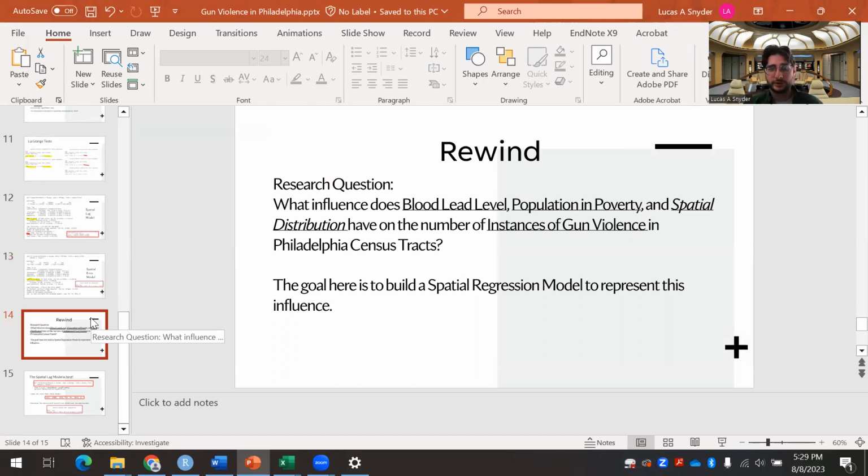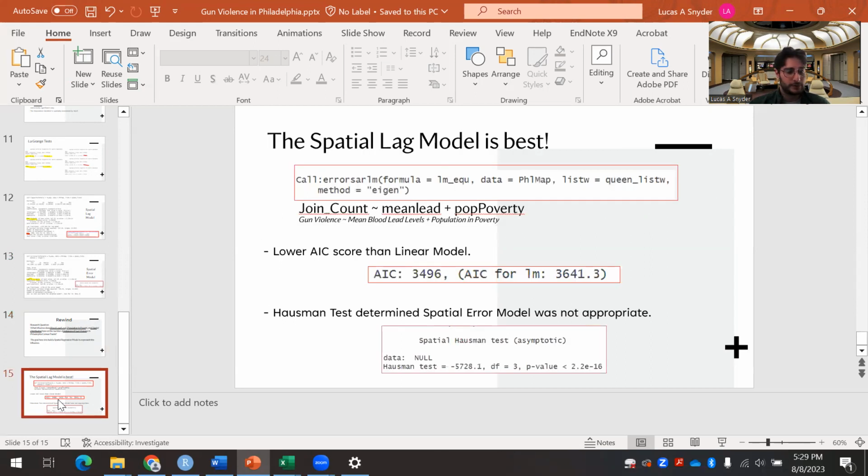Let's go back to our research question. What influence does blood lead level, population poverty, and spatial distribution have on the number of instances of gun violence in Philadelphia census tracts? We're building a spatial regression model to represent this influence. Through all the tests we have done, we have determined that yes, we should be doing a spatial model in the first place.